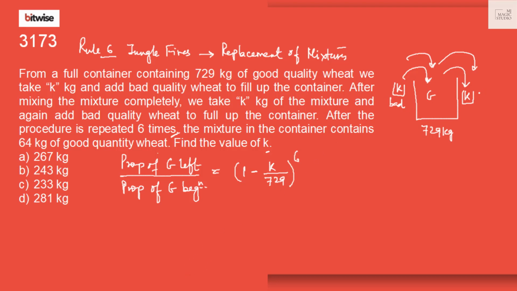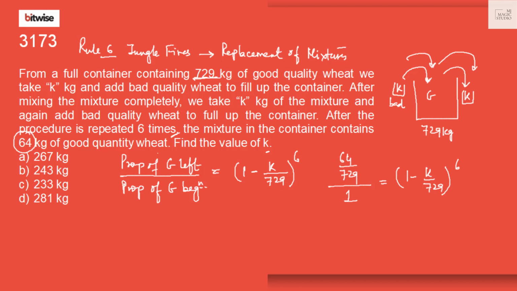Taking out and adding is done 6 times. We can use this formula and find the value of k very easily. Proportion of good wheat left is 64 kg on 729, that is 64 by 729, divided by the proportion in the beginning, which was 1, because the entire bag was full of good quality wheat only. This is 1 minus k by 729 to the power 6.